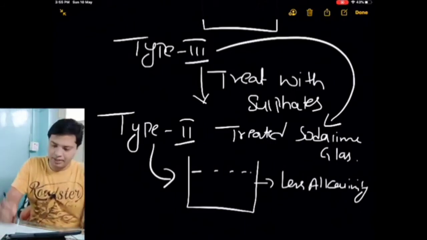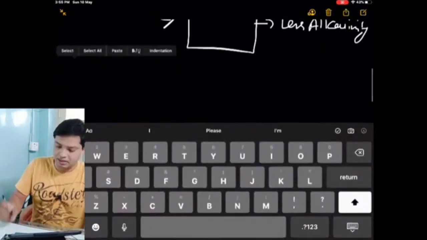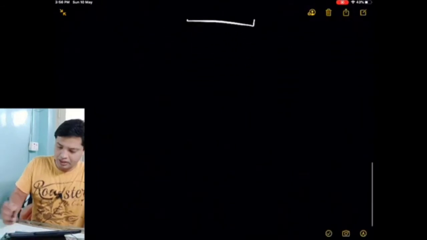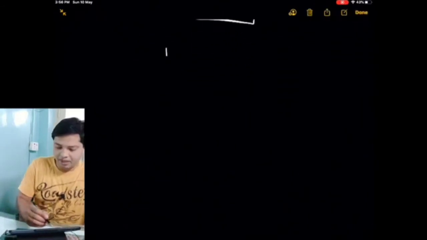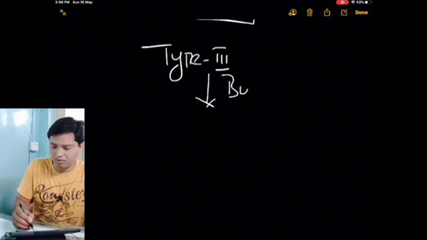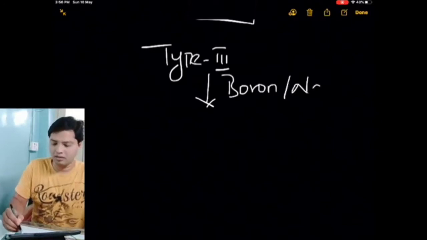Okay. Next, take that same type 3 glass and try to add boron or sodium borate.